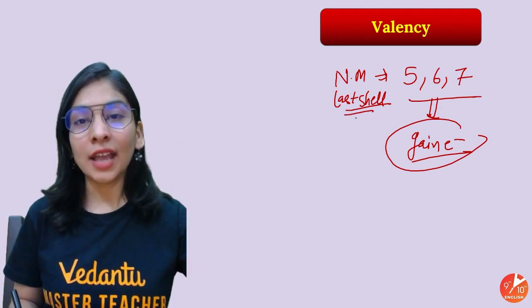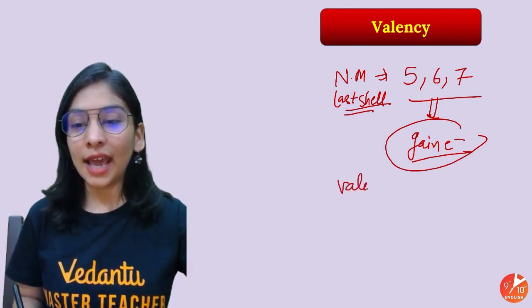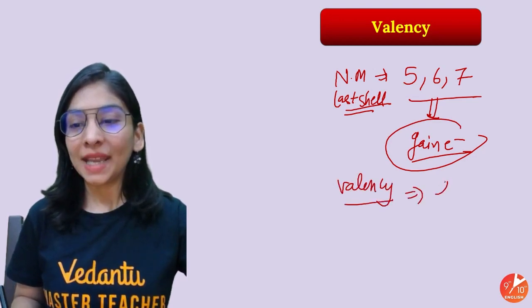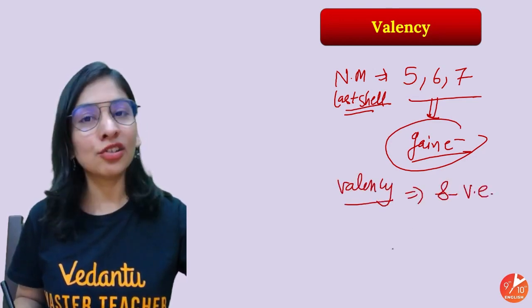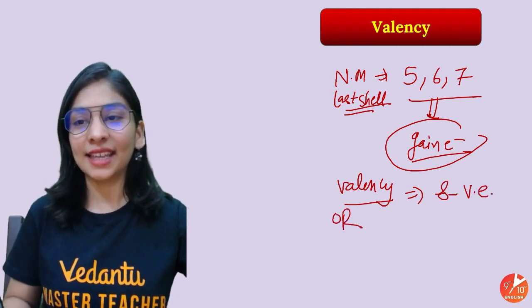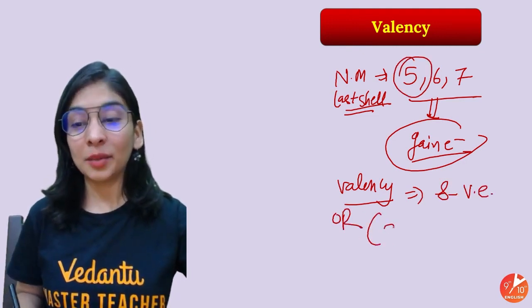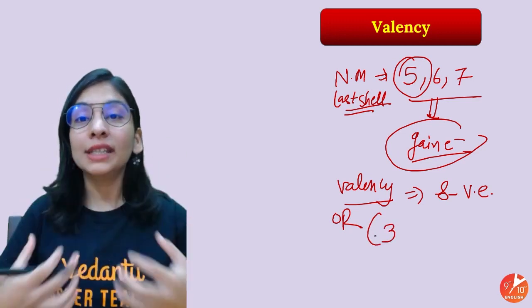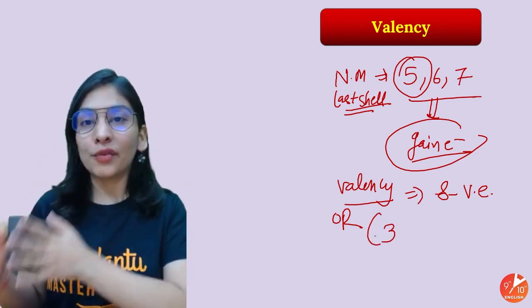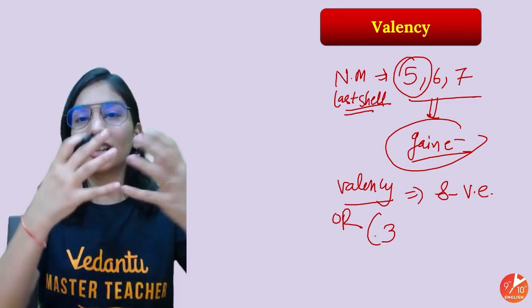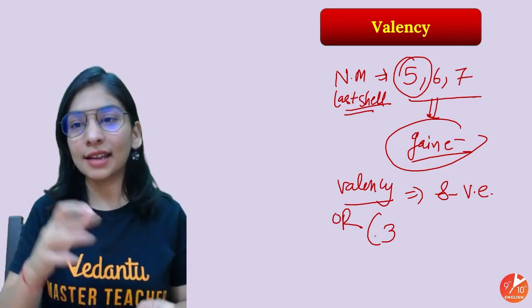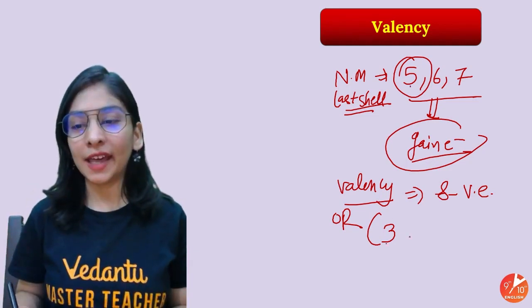So when you have non-metals, the last shell is going to carry 5, 6, 7 electrons, and valency will be 8 minus valence electron. Or just see that, you can guess that. 5 valence electrons, valency will be 3, the number of electrons gained. Valency is either the number of electrons lost or the number of electrons gained. Third case I'll discuss. So 3 electrons will be gained, valency 3.